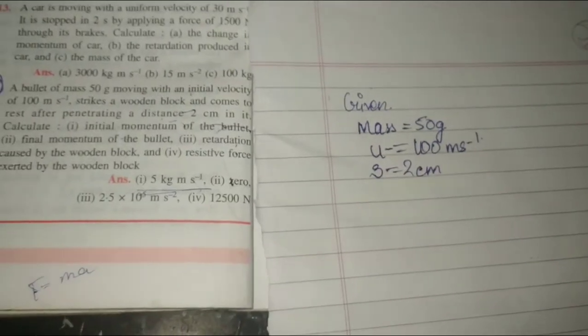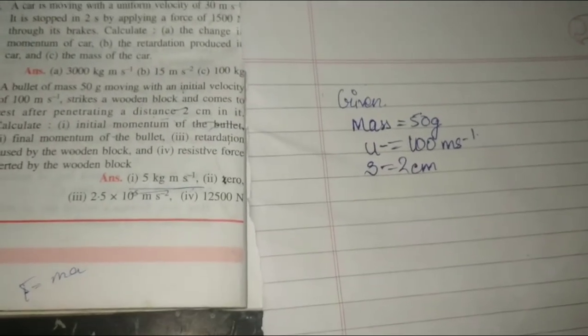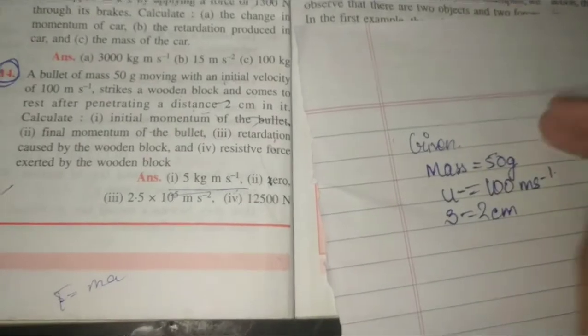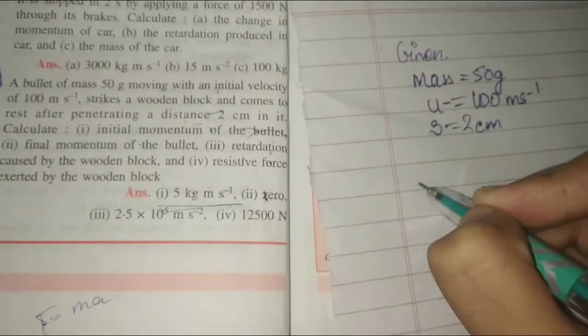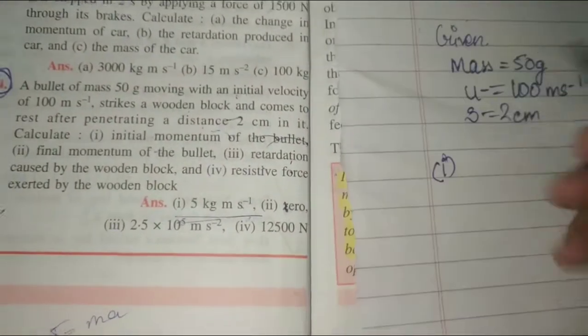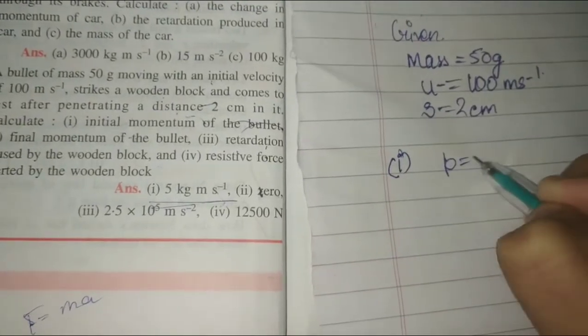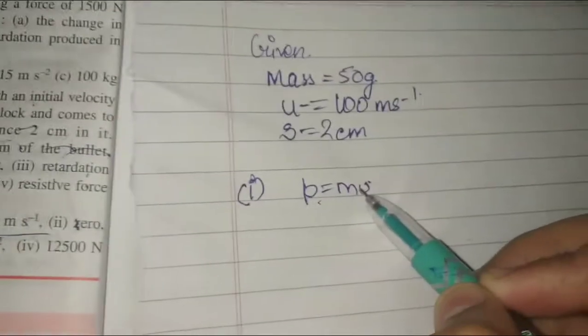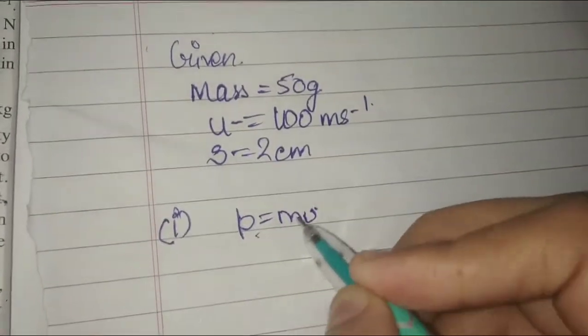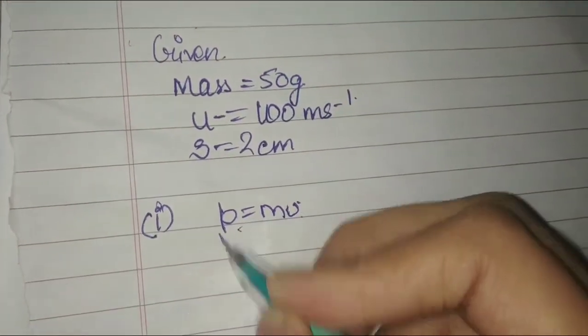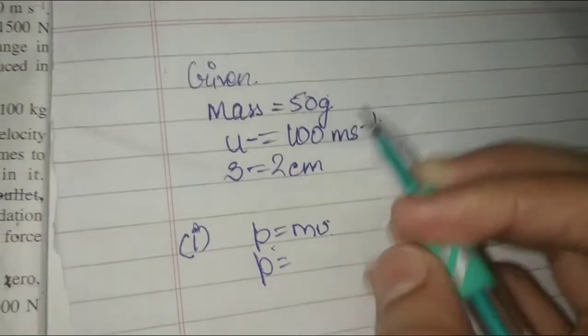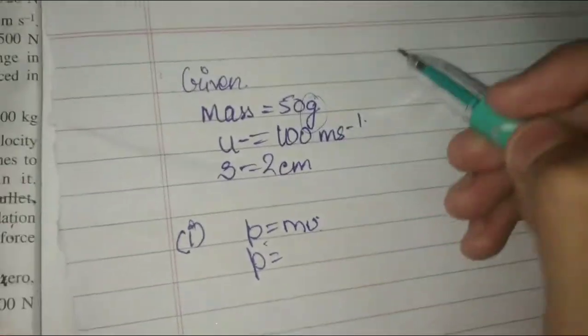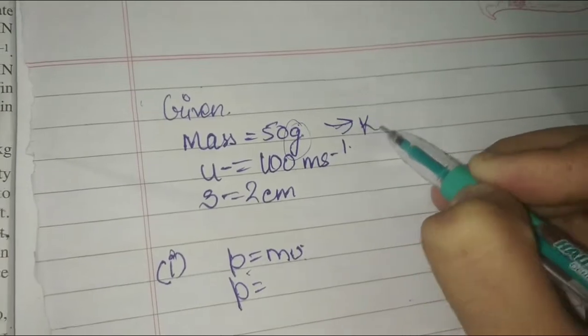The first part is the initial momentum of the bullet. For calculating it, the formula is P is equal to mu. This is the initial momentum formula, u is there, not v. So P is equal to mass, 50 gram. Notice it is gram, so we will change it to kg.